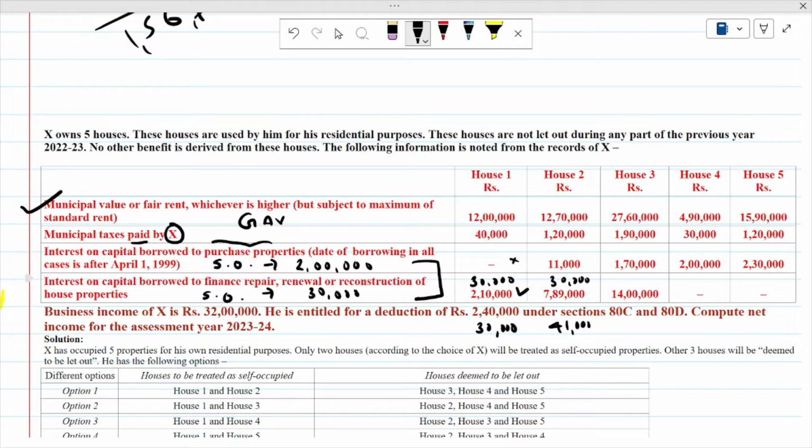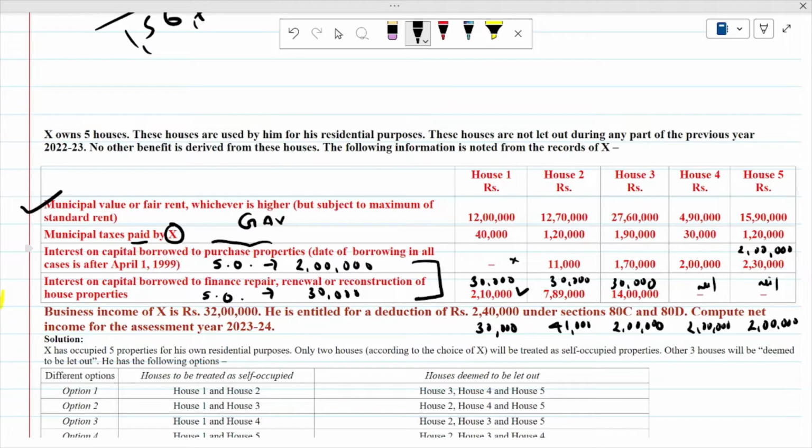Now here 1,70,000 and 14 lakh. Here you will get up to 2 lakh, but 1,70,000 is less than 2 lakh, so 1,70,000 is available. And on the other only 30,000 is available. So 1,70,000 plus 30,000 means 2 lakh is available as interest on borrowed capital if the property is self-occupied. Here 2 lakh and nil, that means 2 lakh is available as a deduction. Here 2,30,000, but you know the maximum amount of deduction available is 2 lakh, and here nil, so 2 lakh is available in the last situation also. So this is the position when the property is self-occupied.